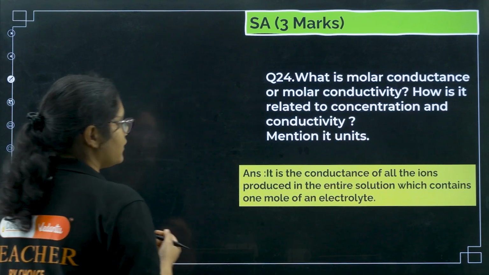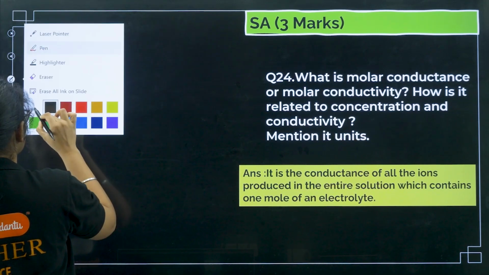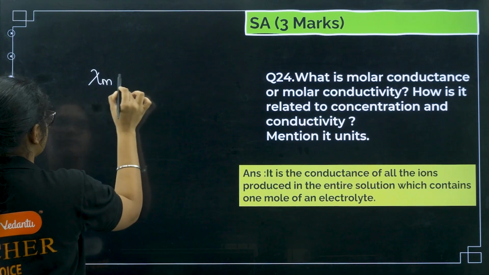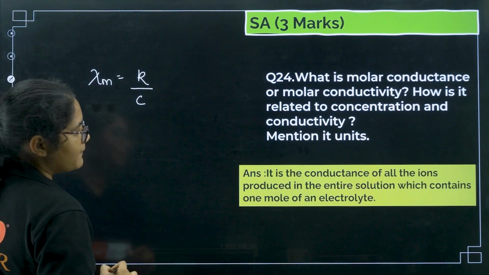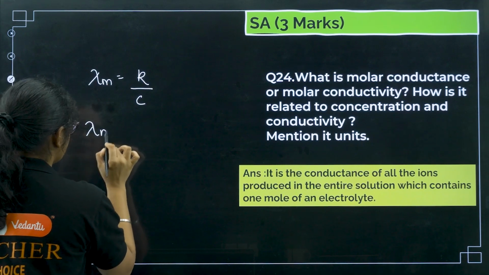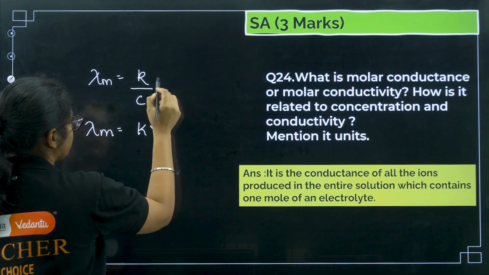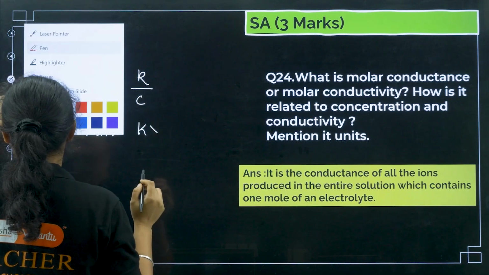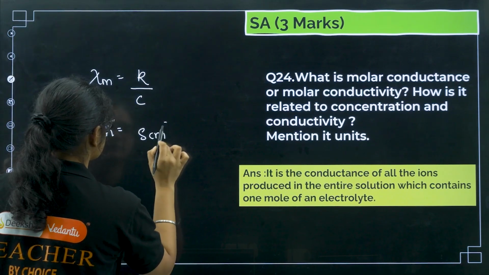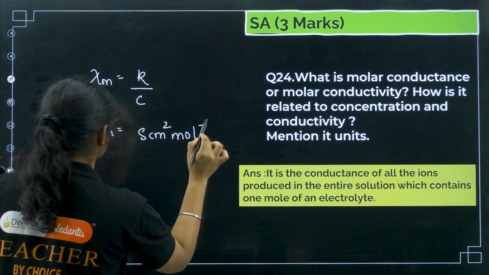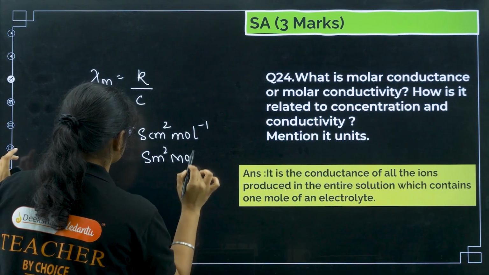Now how can you relate it? So the formula is lambda m is equal to kappa by C. Mention its unit. Here we have two formulas, and units are of two types: S centimeter square mole inverse or S meter square mole inverse.